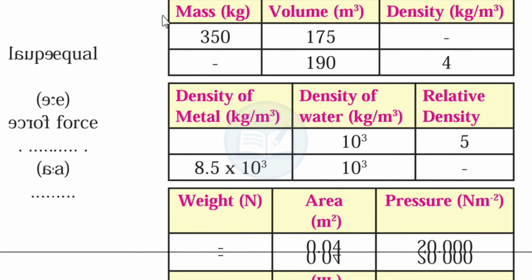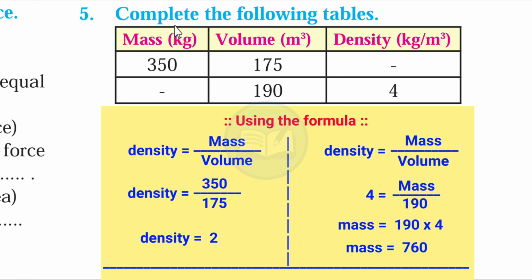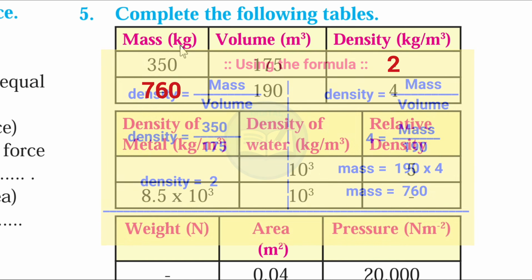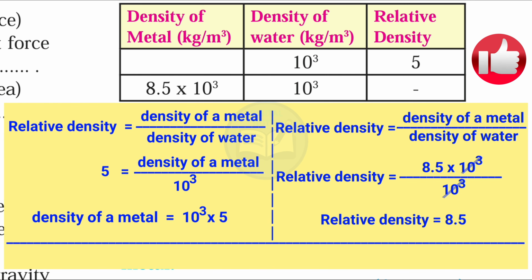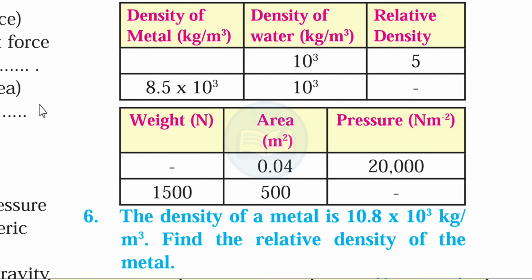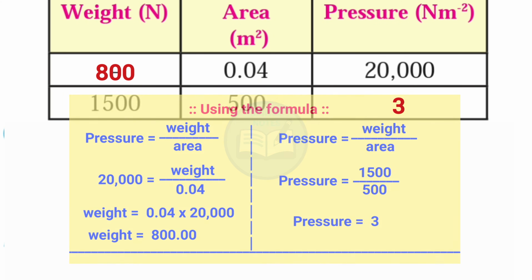Come to the next question. Fifth, complete the following tables. This question is solved by using this formula: density is equal to mass upon volume. You can take a screenshot or write it in your notebook. Next, this question is solved by using this formula: relative density is equal to density of metal divided by density of water. You can take a screenshot or write it in your notebook. Next question, this question is solved by using this formula: pressure is equal to weight upon area. You can take a screenshot or write it in your notebook.